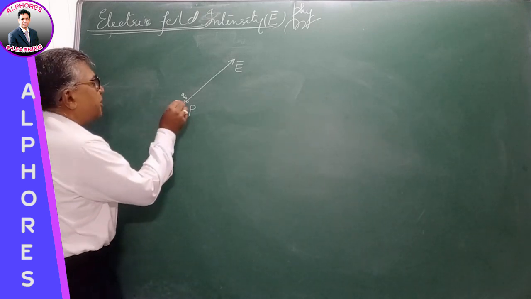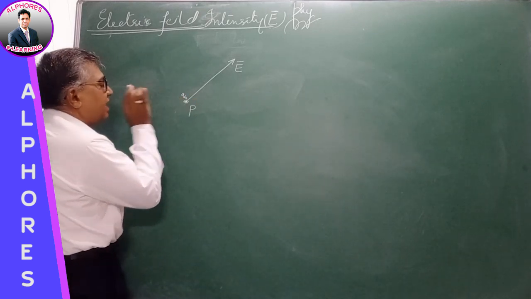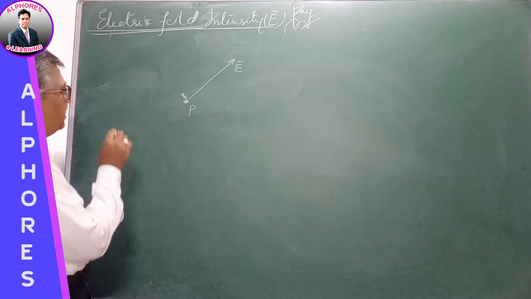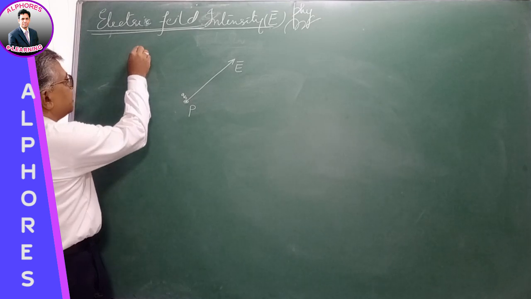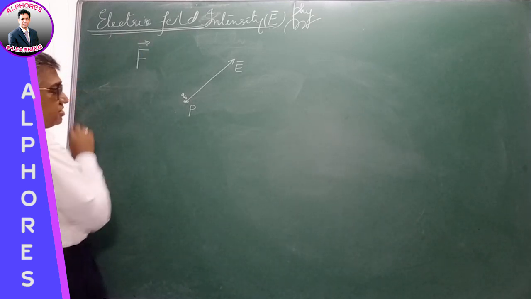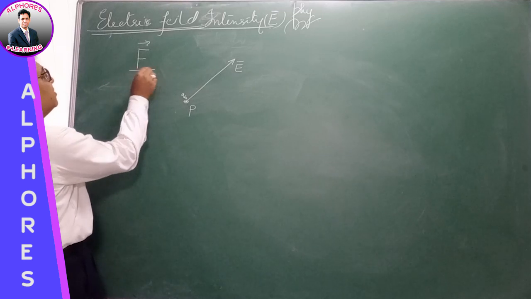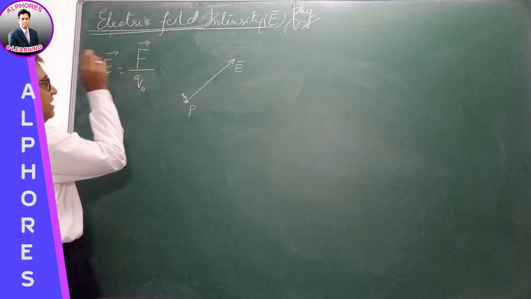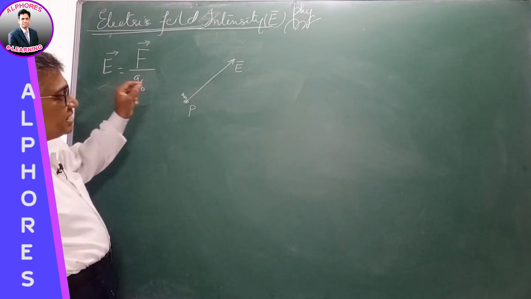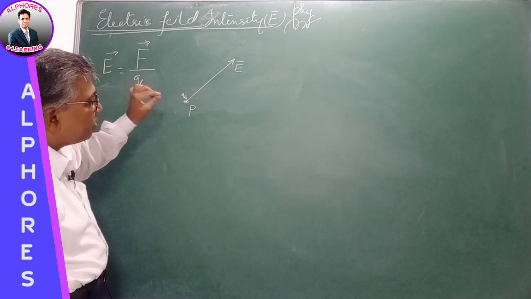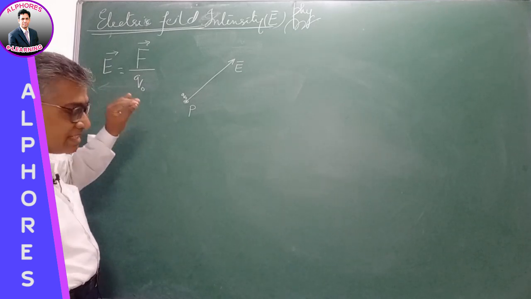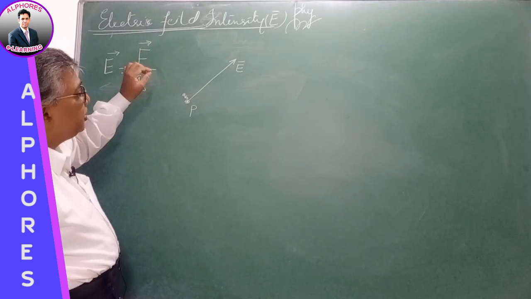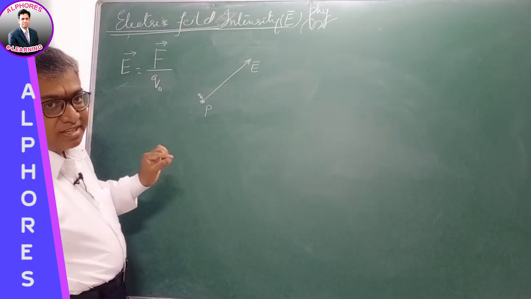So place a positive test charge at the point P. Now calculate the force experienced by it. The force experienced by a positive test charge in the electric field is termed as the electric field intensity, E bar. The electric field intensity of the field at any point in its field is defined as the force experienced by a unit positive test charge, right?